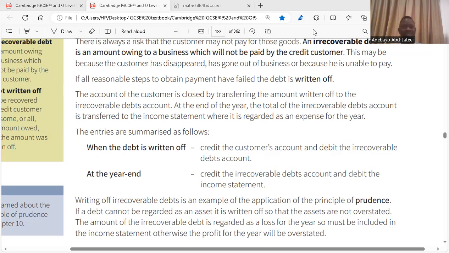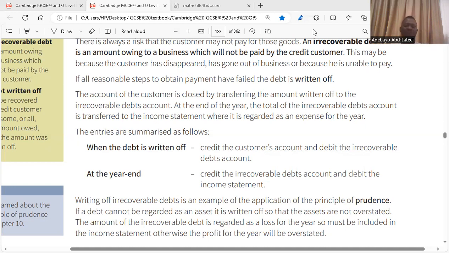ABC Limited bought goods on credit from us. In ABC Limited's account, there's going to be a debit for those goods bought on credit. You've debited ABC Limited's account. Now, the debt has gone so bad, it's not recovered. It's a bad debt written off. So you have to credit ABC Limited's account to balance off that account. That is the first step. Clear? So look at what they said.